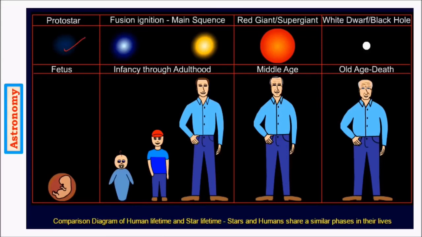So protostar is a fetus stage. It doesn't have an exact proper shape. Still, it is in the evolutionary process. And then in the fusion process, it will be a T-Tauri star where it has just begun to start the fusion process, and this stage is compared to a small kid. And then the main sequence star, a 20 to 30-year-old man. And then a red giant is like a middle age, very close to death. And then a white dwarf is just before death.